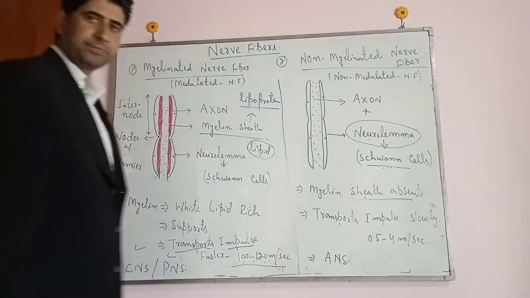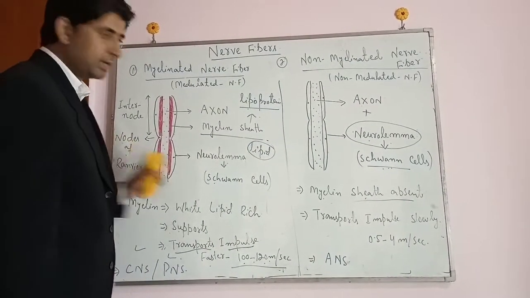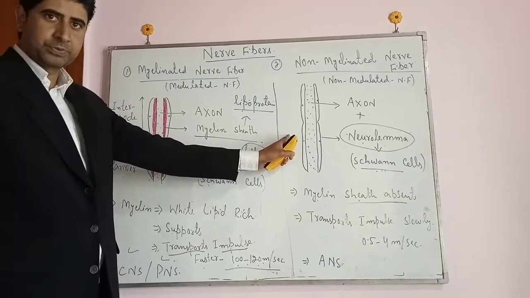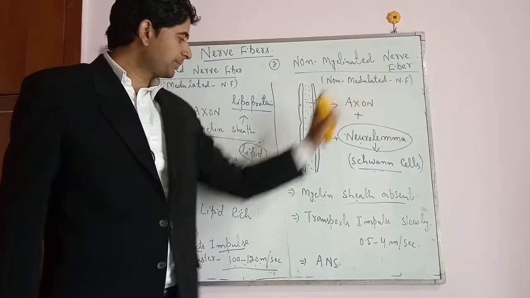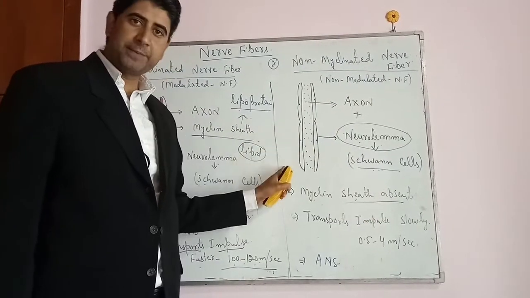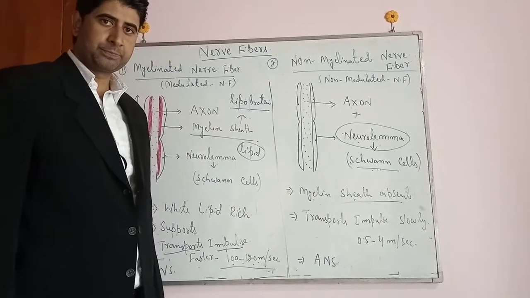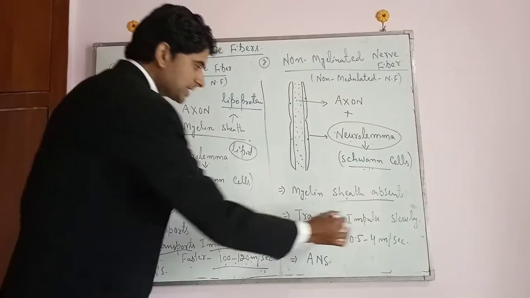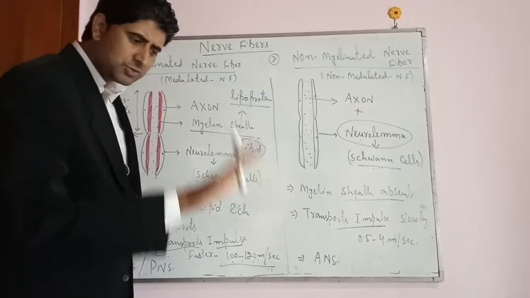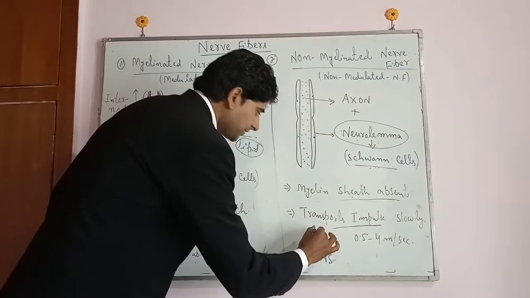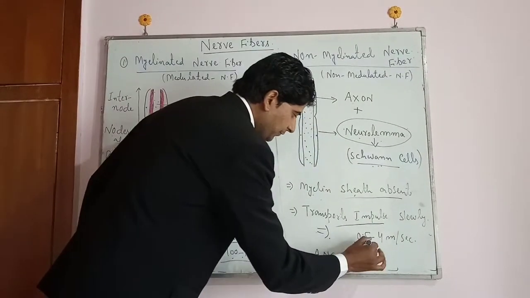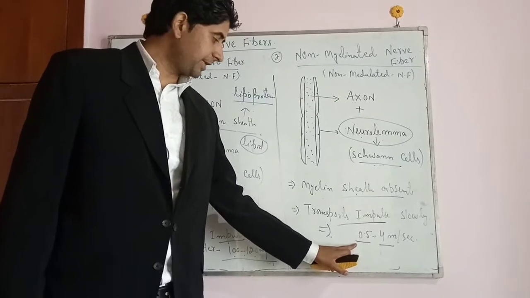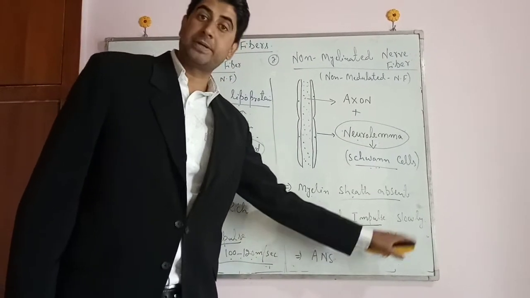When the myelin sheath is absent, that means the nodes of Ranvier will be absent here, and the internodes will also be absent. Since the myelin sheath is absent, it transmits the nerve impulse at a slow rate, and the rate of the nerve impulse in this case is 0.5 to 4 meter per second.